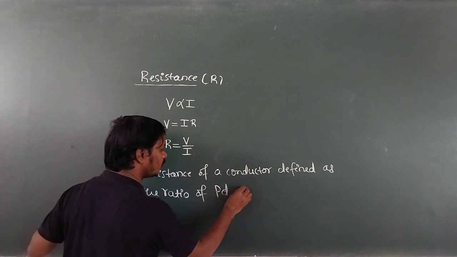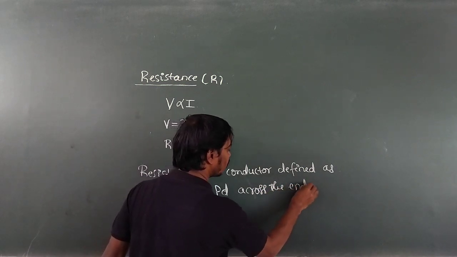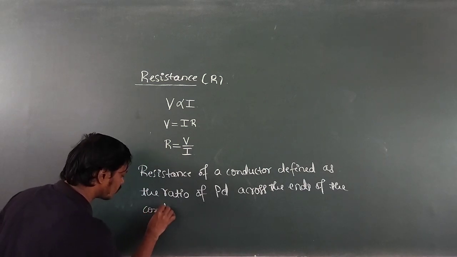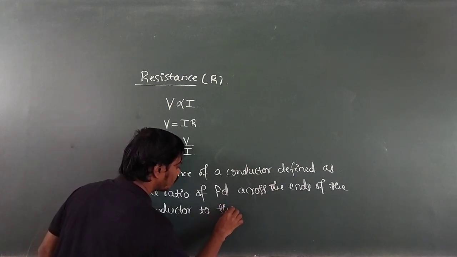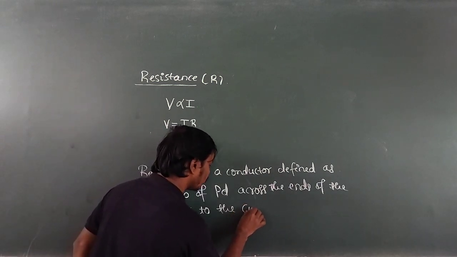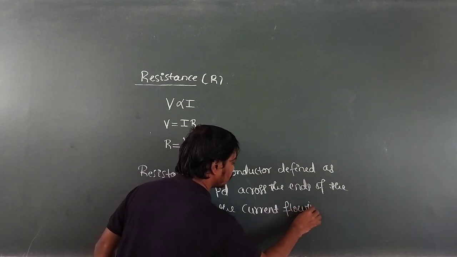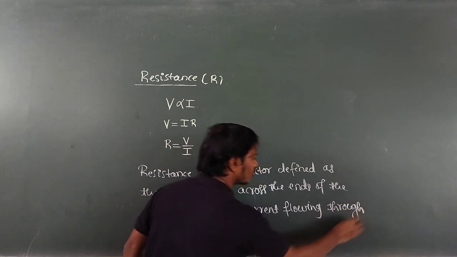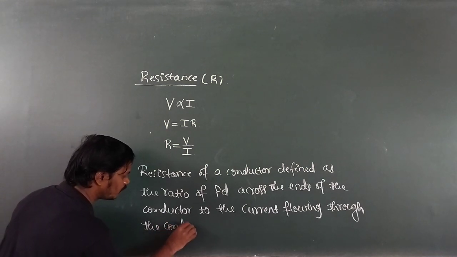It is the ratio of potential difference across the ends of the conductor to the current flowing through the conductor. Here current is in the denominator. So this is the definition of resistance.